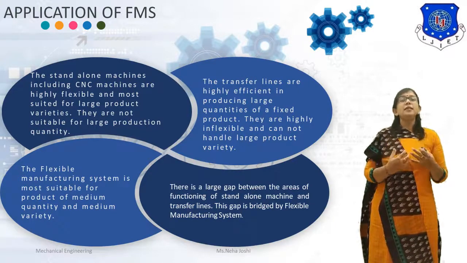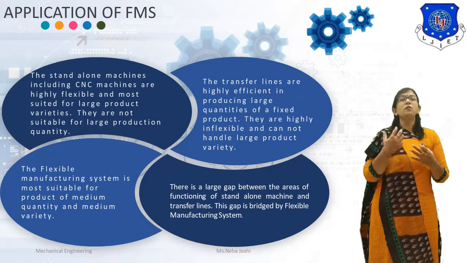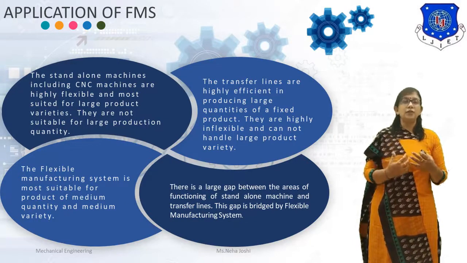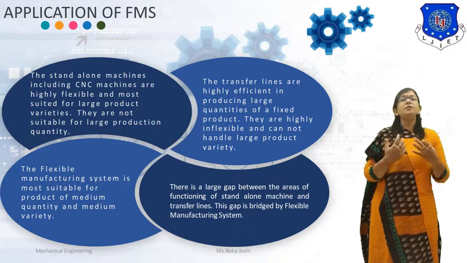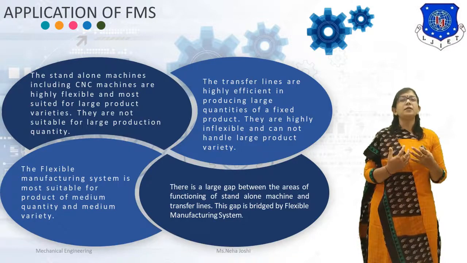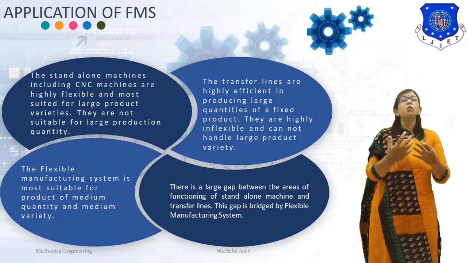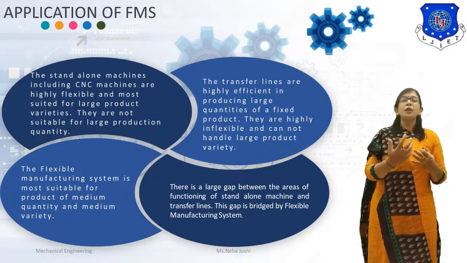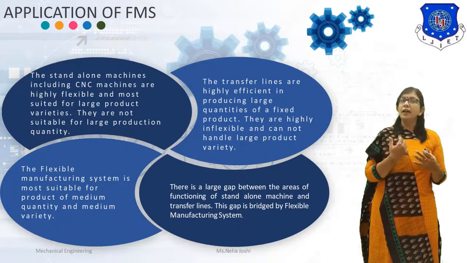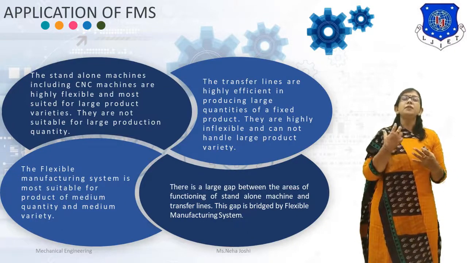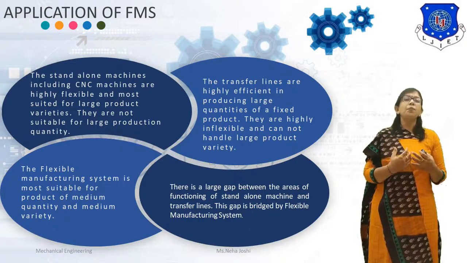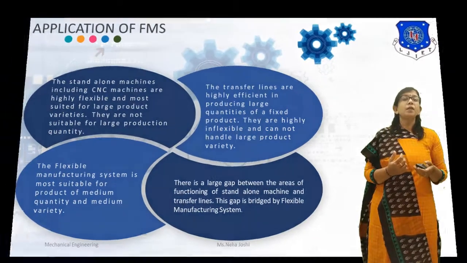So there is a large gap between the areas of functioning of standalone machines and transfer line. This gap is bridged by flexible manufacturing system. The flexible manufacturing system is most suitable for products of medium quantity and medium variety. So flexible manufacturing system is generally used for batch production for medium quantity and medium product variety.